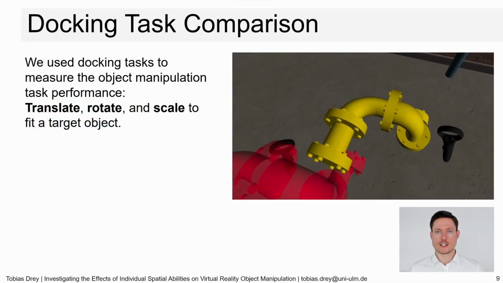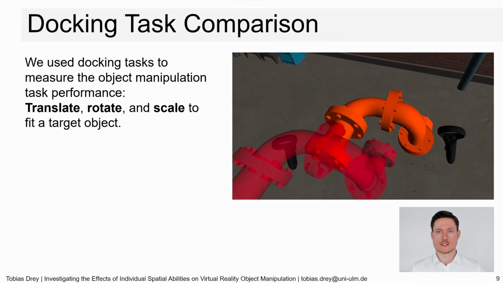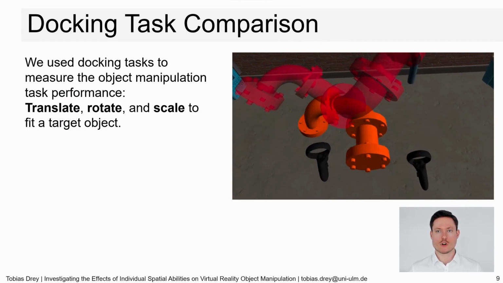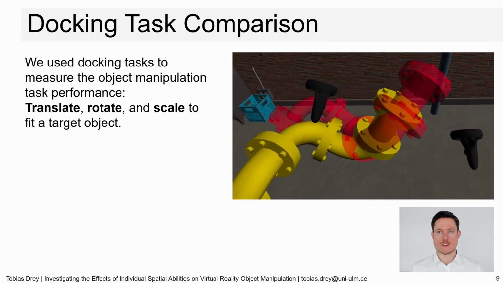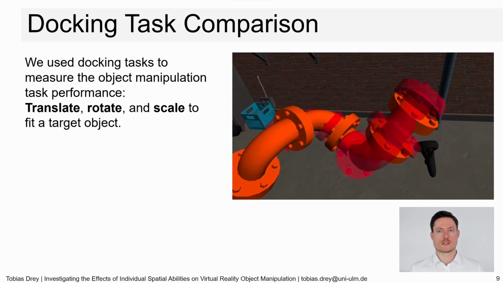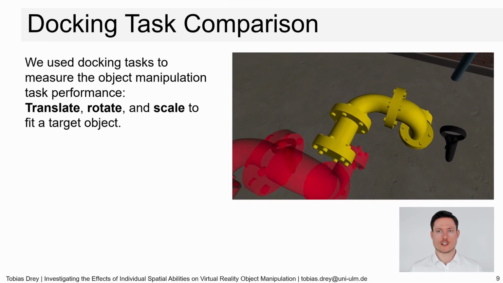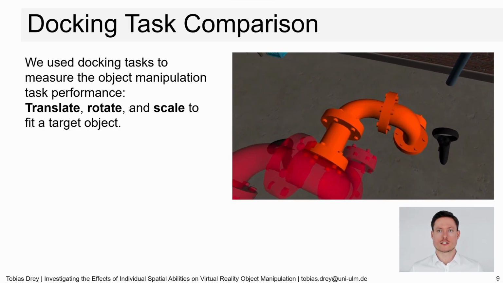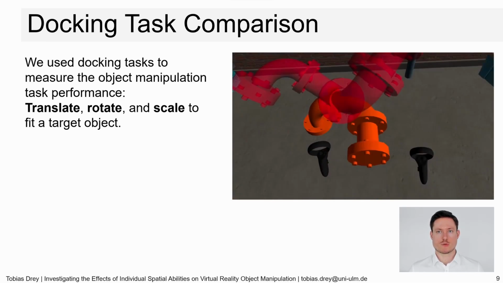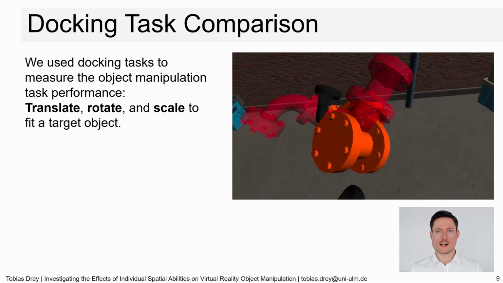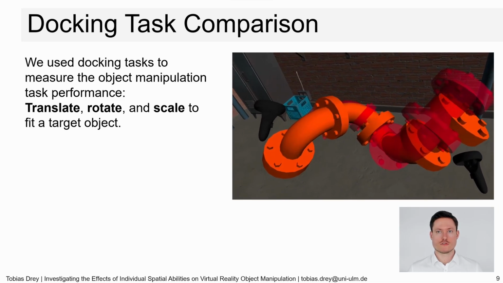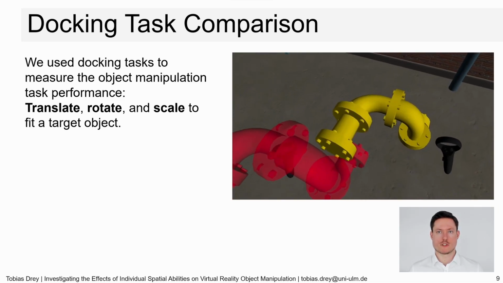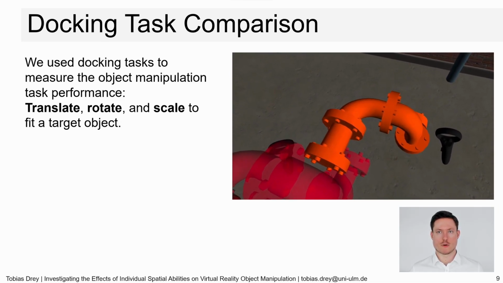Like the interaction techniques, object manipulation tasks can also be divided into the same 1 to 9 degrees of freedom spectrum. As for many object manipulation studies, we use docking tasks to measure the task performance of the interaction techniques. In a docking task, a source object has to be translated, rotated, and scaled to fit a target object. For example, you can see in the video how the solid source pipe is manipulated to fit the transparent red target pipe.